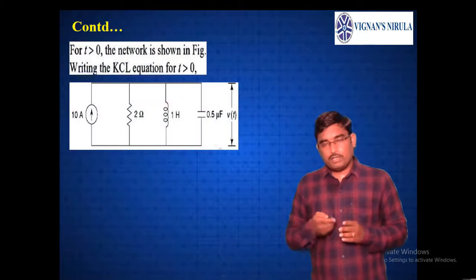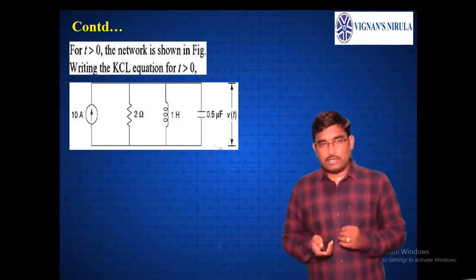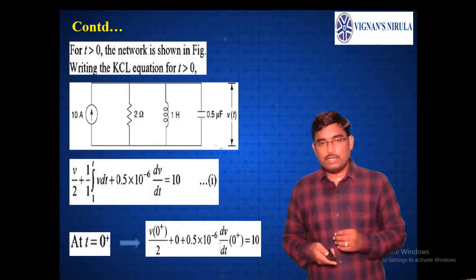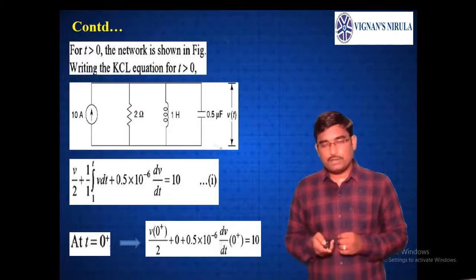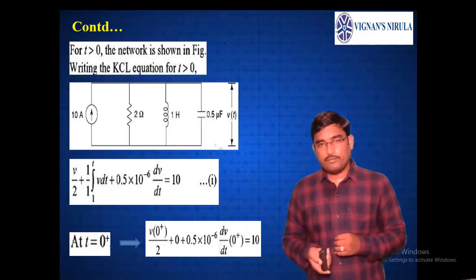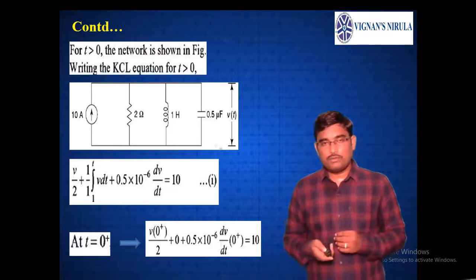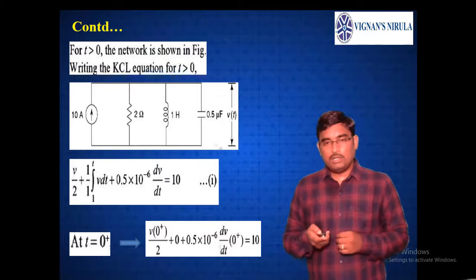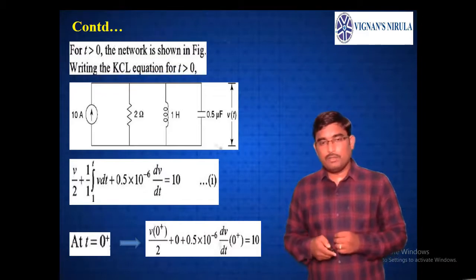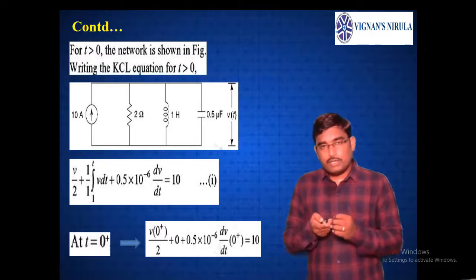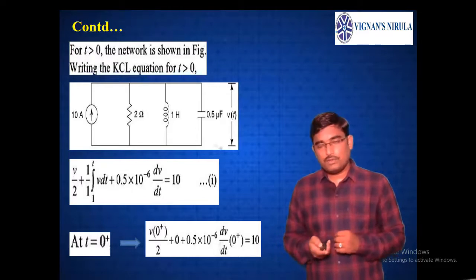And for t greater than 0, after some time of closing the switch, if you write the KCL equation, it becomes V by 2 plus 1 by 1 integral of V dt plus 0.5 into 10 power minus 6 dV by dt equals 10. Now, putting t equals 0 plus, it becomes V of 0 plus by 2 plus 0, as that integral will be 0, plus 0.5 into 10 power minus 6 into dV by dt at 0 plus equals 10.